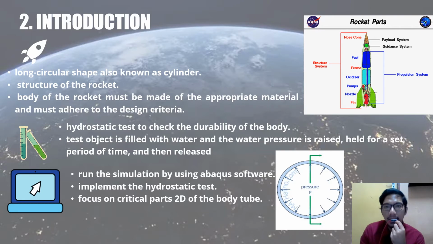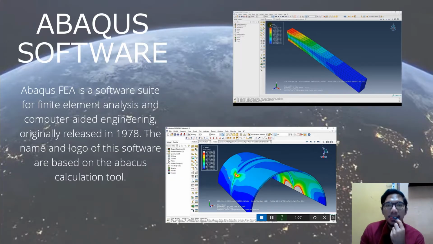This is a little bit of intro to the Abaqus software, which is also known as Abaqus Finite Element Analysis and Computer-Aided Engineering, originally released in 1978. The name and the logo of this software are based on the abacus calculation tool. As you can see in the figure, those are some examples that I'm going to do in Abaqus software.